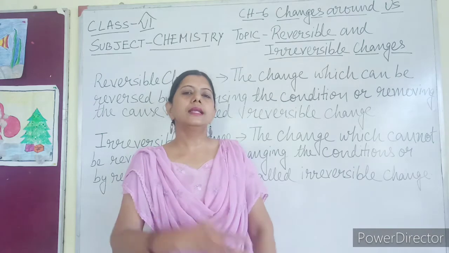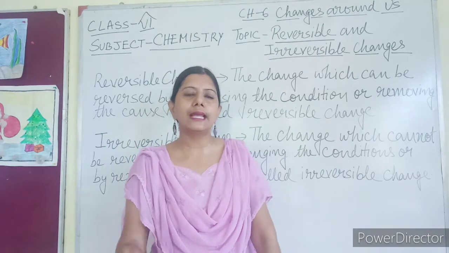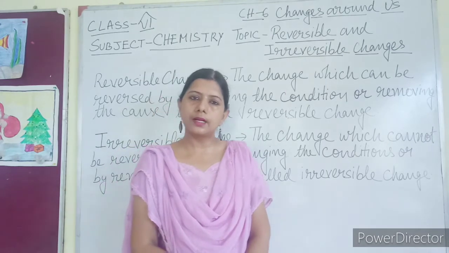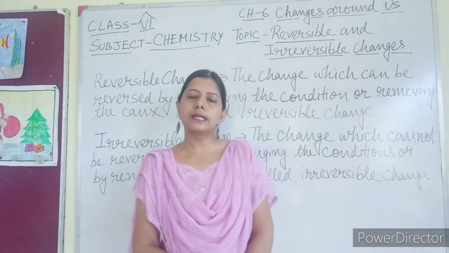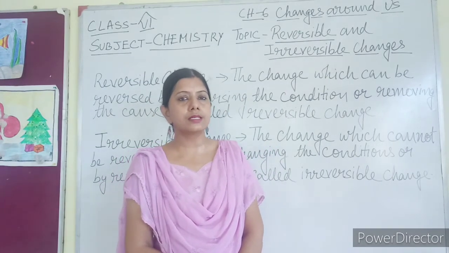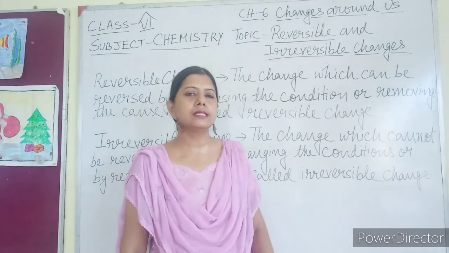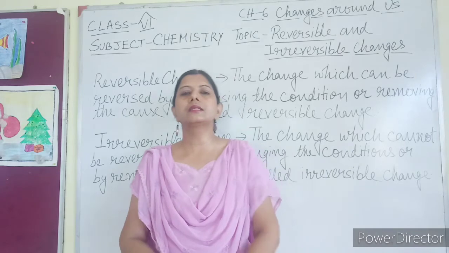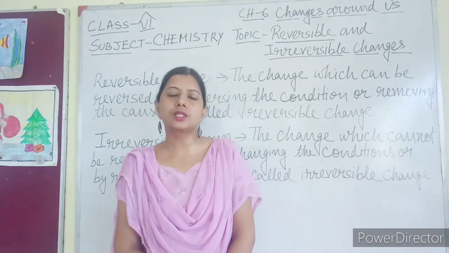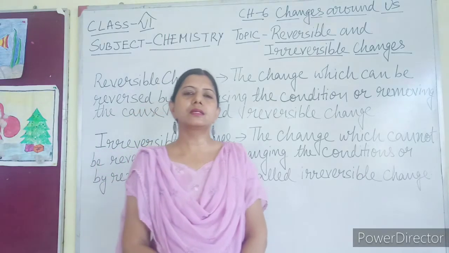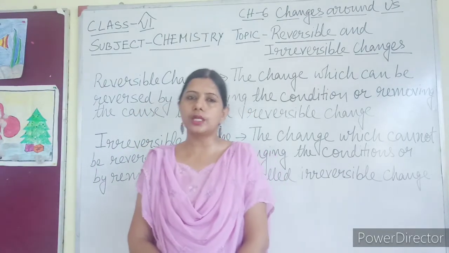Your age is increasing and your size is increasing, so your age or size cannot be decreased. These are permanent changes. So irreversible changes can be considered permanent changes, and reversible changes can be considered temporary changes.